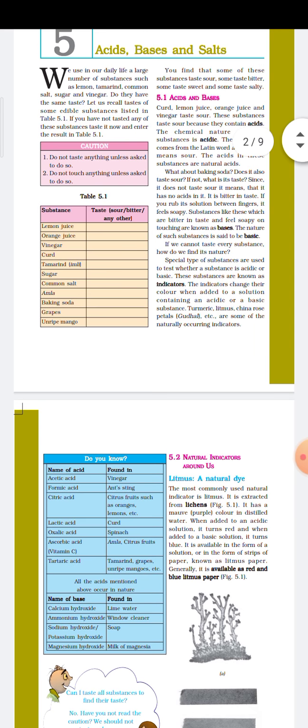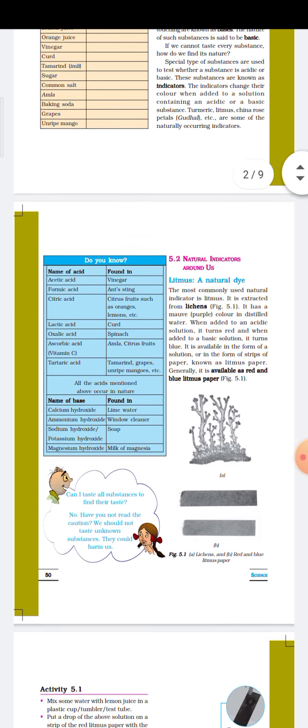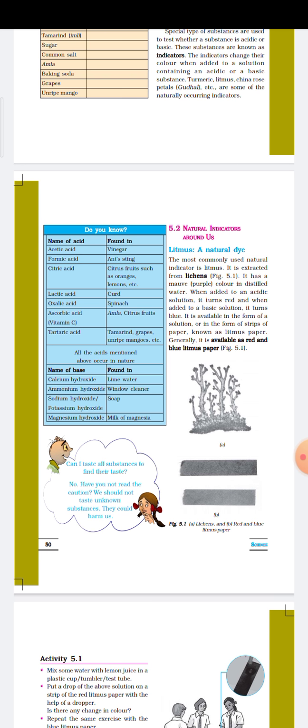And from the different explanations of natural indicators as well as synthetic indicators, we will study and discuss the various types of indicators as well as their examples. Indicators are substances, as I told you, that are used to test whether a substance is an acid or a base. So natural indicators as well as synthetic indicators and their properties, we will study in our later session.